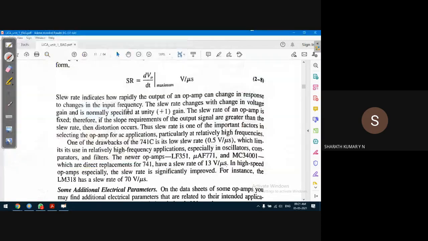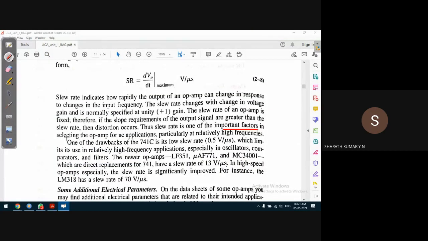So the slew rate is one of the important factors in selecting the op amp for AC applications, particularly at relatively high frequency.